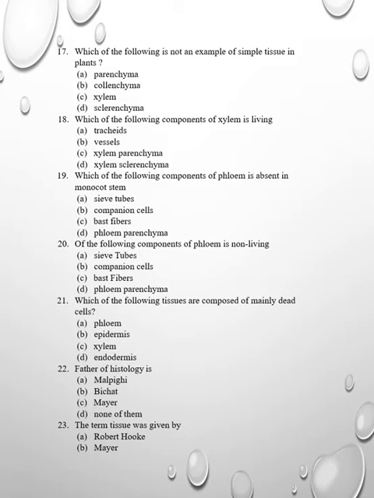Then which of the following tissues are composed of dead cells? Phloem, epidermis, xylem, endodermis. Here it is xylem. Phloem has to be there, but it is not dead, because sieve tube, companion cell, and phloem parenchyma are living cells. Composed of dead cells are xylem vessels, tracheids, and xylem fibers.